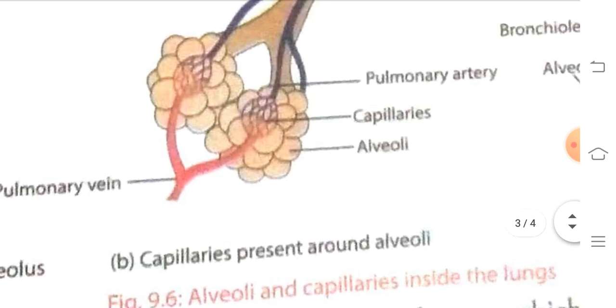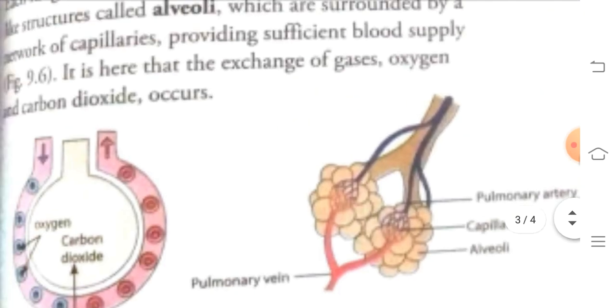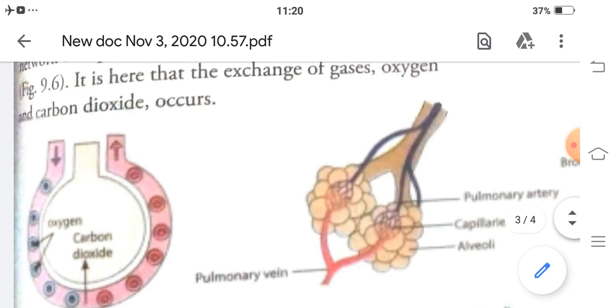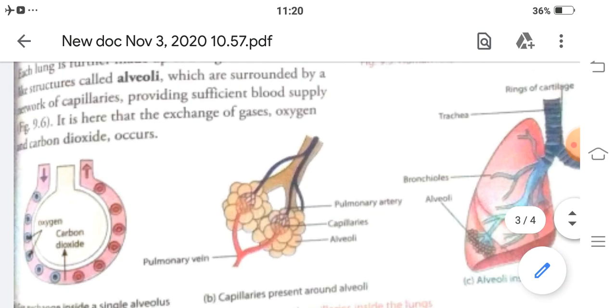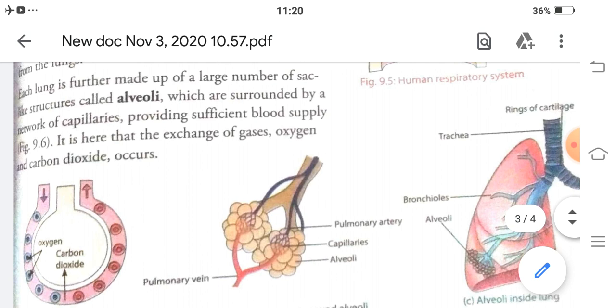They are surrounded by a large number of blood capillaries, providing sufficient blood supply. It is in the alveoli that the exchange of gases, oxygen and carbon dioxide, occurs.